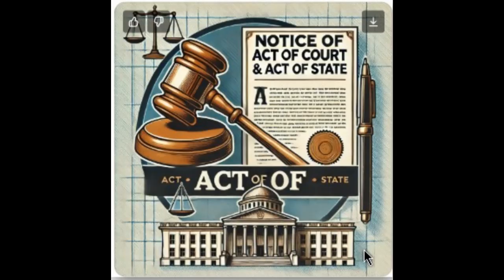Key legal aspects of an act of state. Involves executive authority rather than judicial rulings. Can include confiscation of property, diplomatic actions, or war declarations. May be immune from legal challenge in domestic courts under sovereign immunity doctrines.